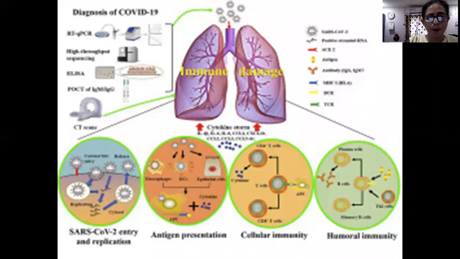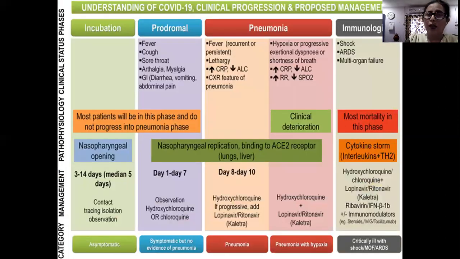This is the procedure which we take in the cellular immunity, humoral immunity, antigen presentation, SARS-CoV-2 entry and replication, which has been previously told by all the doctors. So I'm not repeating it. This is also the incubation period, the prodromal period, the pneumonia phase, and the immunological phase. I am mostly related with the immunological phase.